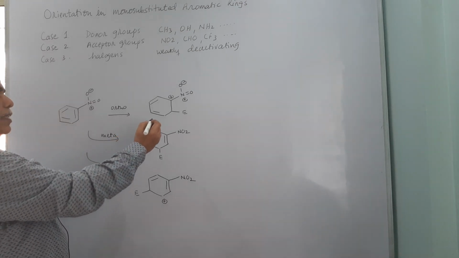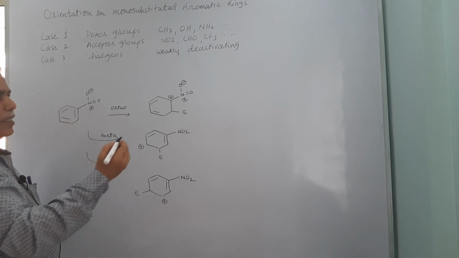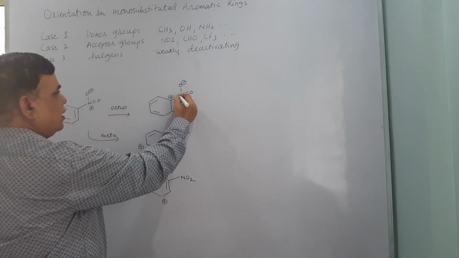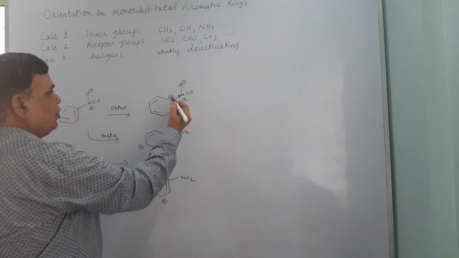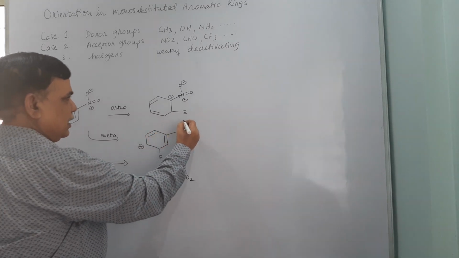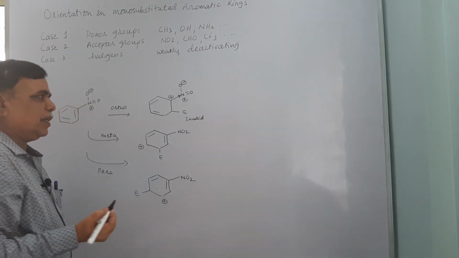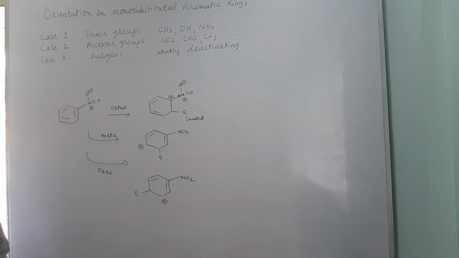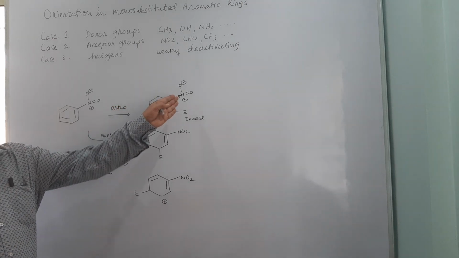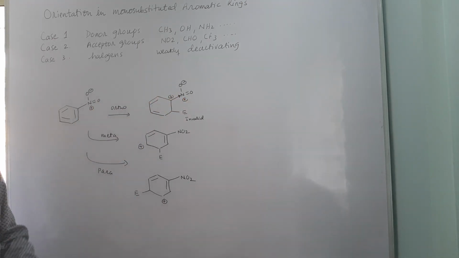Now if you look at this resonating structure, the problem is positive charge is there on the carbon which is bearing strong electron withdrawing group. So this structure has got a problem, and this is termed as invalid resonating structure, because there is lot of charge repulsion, plus NO2 group is powerful electron withdrawing group.